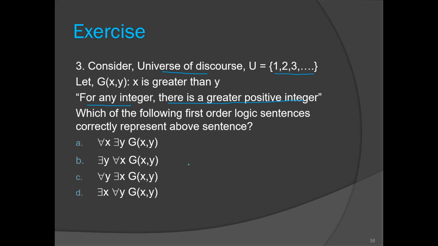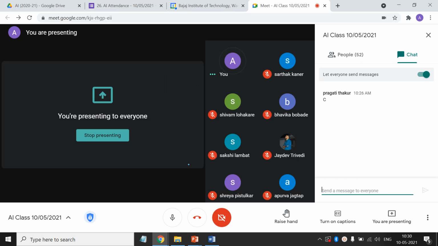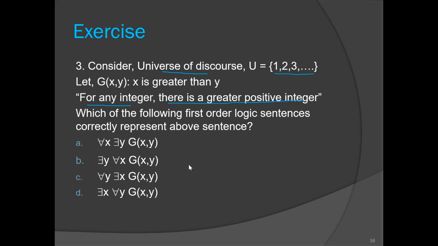Which is the correct option? Anyone? Okay, so let us read this sentence. For all x there exists some y such that x is greater than y.